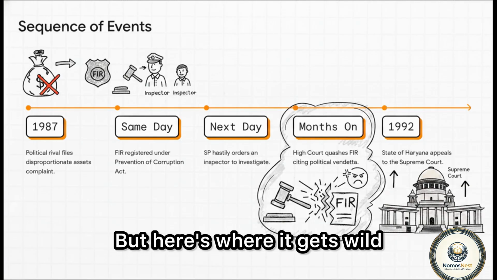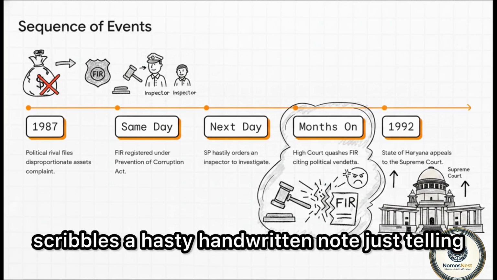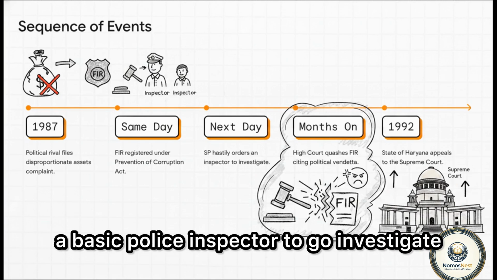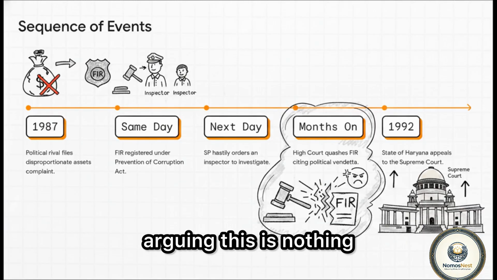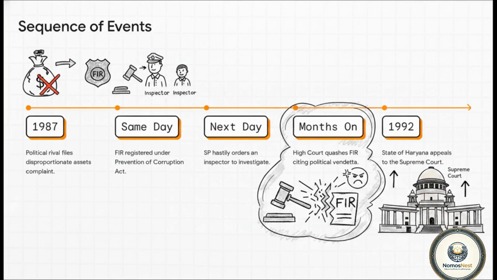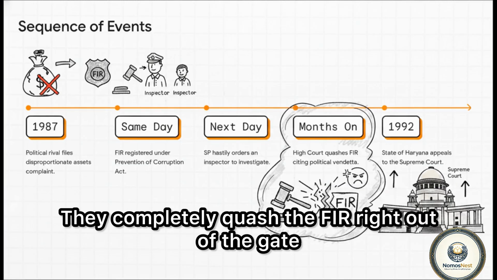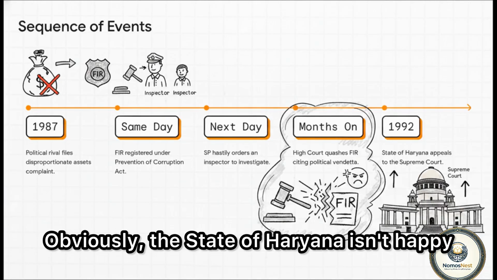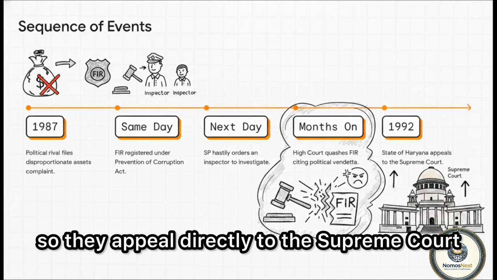But here's where it gets wild. The superintendent of police, the SP, scribbles a hasty, handwritten note just telling a basic police inspector to go investigate. Bhajan Lal doesn't wait around. He marches straight to the High Court, arguing this is nothing but a political vendetta and, procedurally, totally illegal. And you know what? The High Court actually agrees. They completely quash the FIR right out of the gate. Obviously, the State of Haryana isn't happy about this threshold dismissal, so they appealed directly to the Supreme Court.